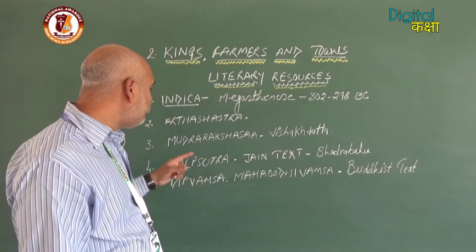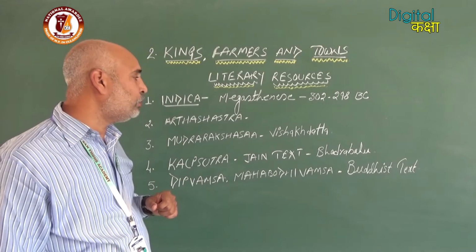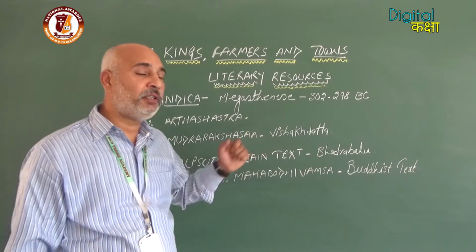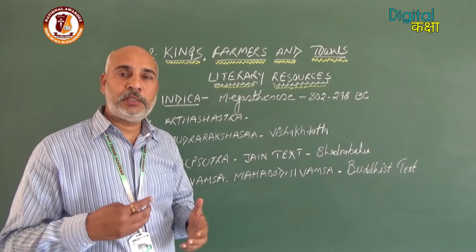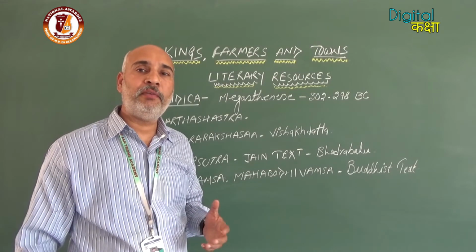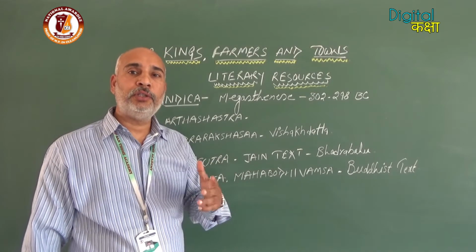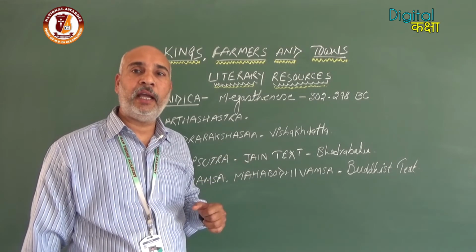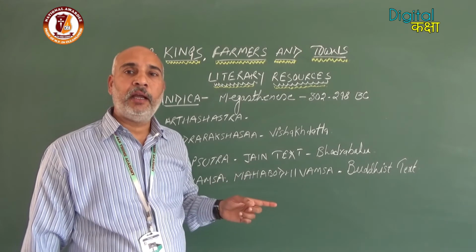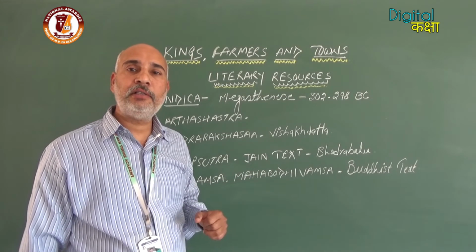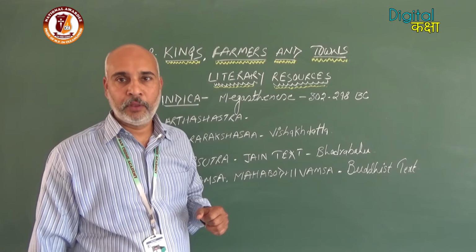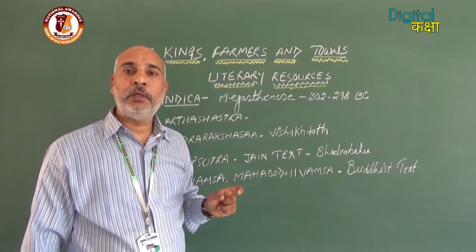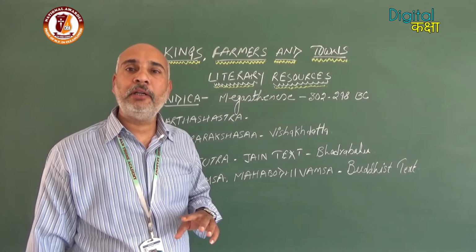Another book mentioned here is Mudrarakshasa. It is a historical drama written by Vishakhadatta. In this drama, we get information about how Chandragupta established the Mauryan dynasty with the help of Chanakya and defeated the last Nanda ruler, Dhanananda. It also provides the information that Chandragupta belonged to a backward community.